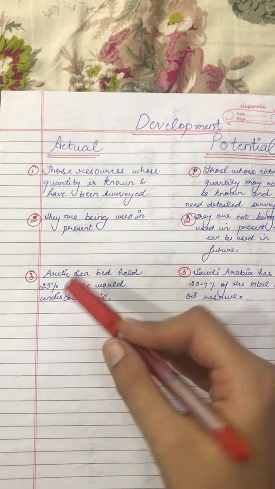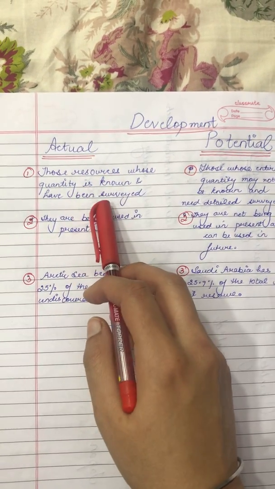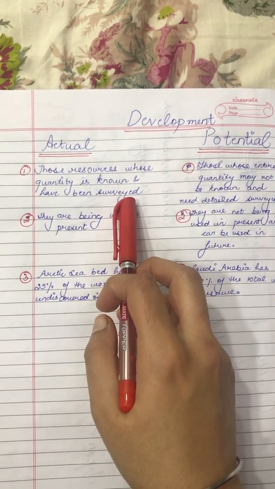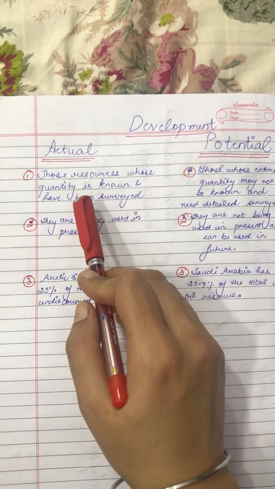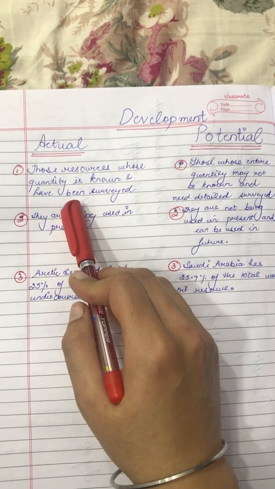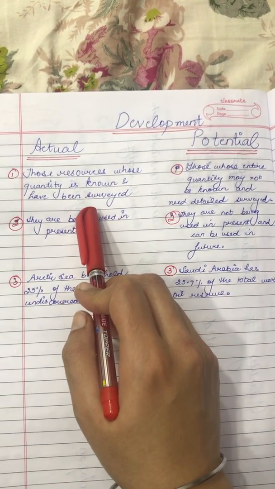Actual, that is what the child has got: those resources whose quantity is known and which have been surveyed. These are resources in the environment whose amount we know, and they have been surveyed through geological surveys.